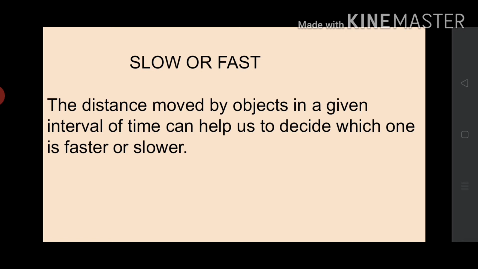How did you decide which object is moving slow and which one is moving fast? If vehicles are moving on a road in the same direction, we can say easily which one of them is moving faster than the other. The distance moved by objects in a given interval of time can help us to decide which one is faster or slower.